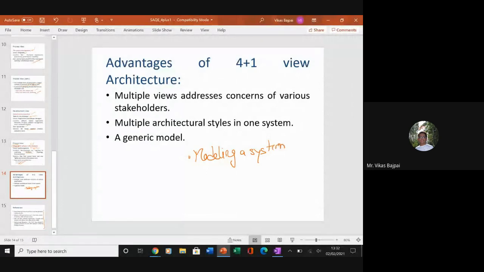And for each of these views, I can decide the artifacts as well, for example UML diagrams, and I can take a call on this as part of process planning. I can decide which of the UML diagrams require frequent reviews and which need to be documented.